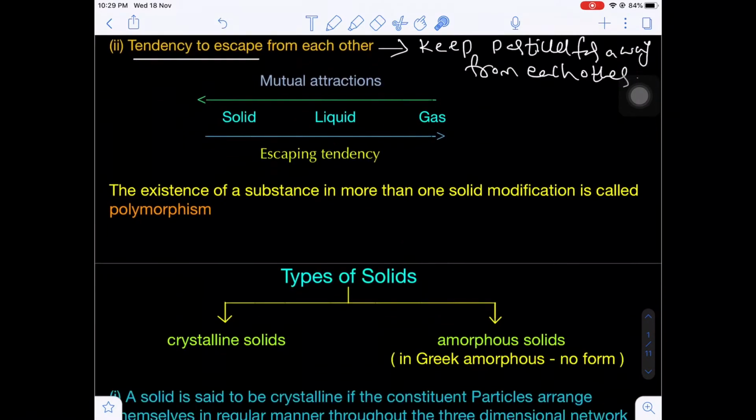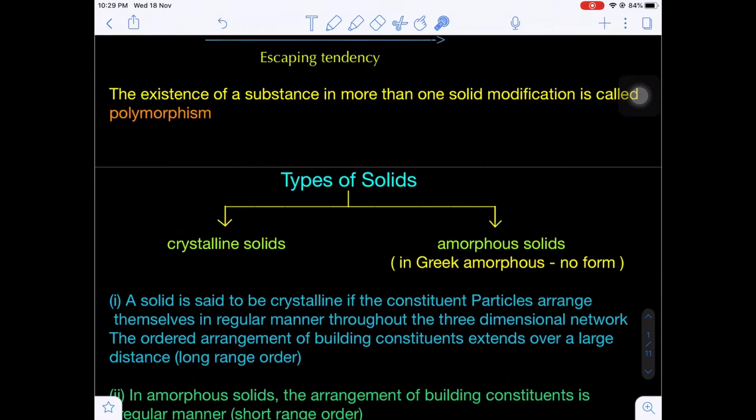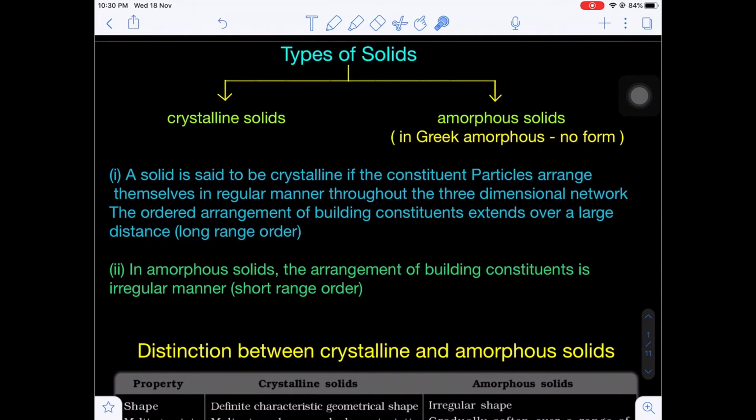The existence of a substance in more than one solid modification is known as polymorphism. That means if a solid substance can exist in more than one modification in the crystalline solid, it is known as polymorphism. Okay. Now there are two different types of solids. The solids are categorized into number one, crystalline solids, number two, amorphous solids. In Greek, amorphous means no form. They do not have a definite form.